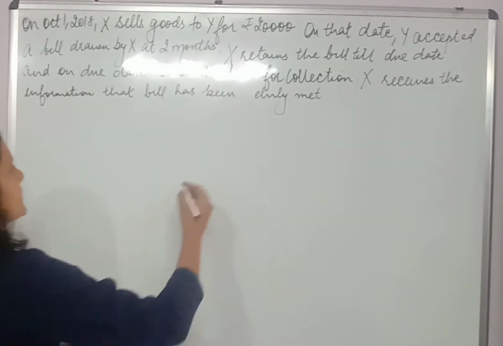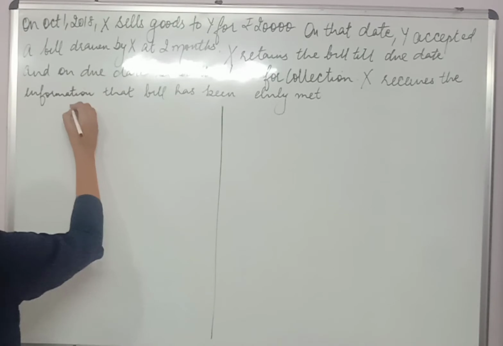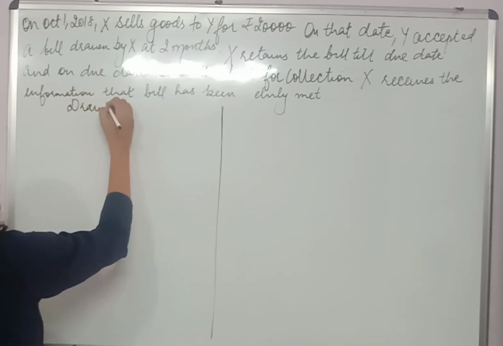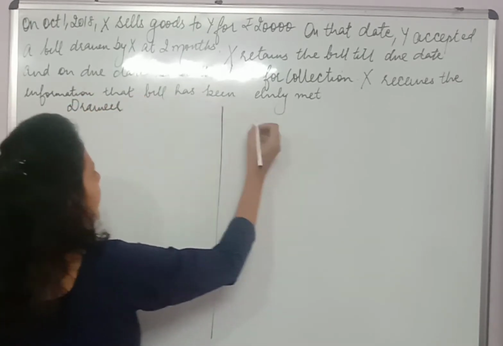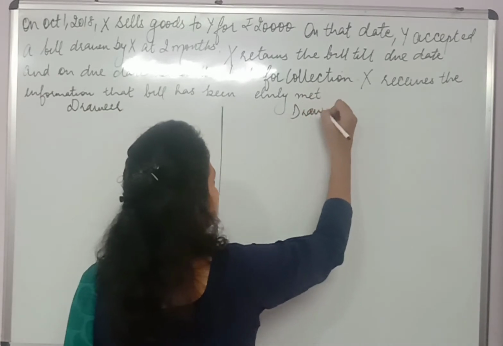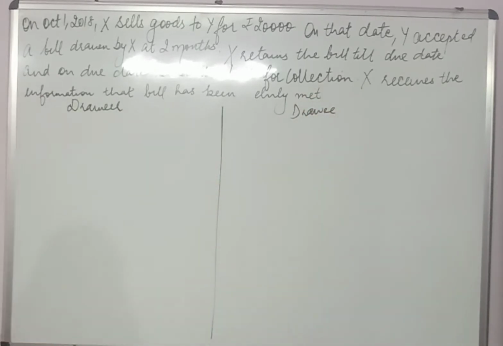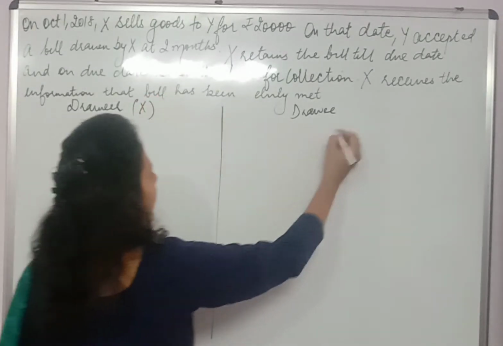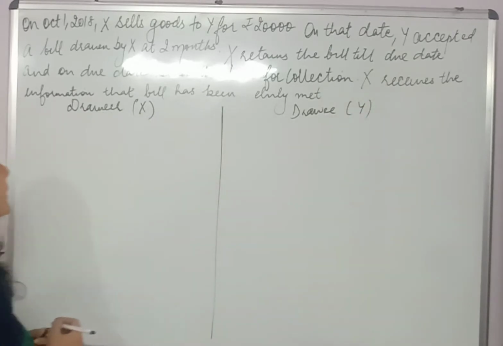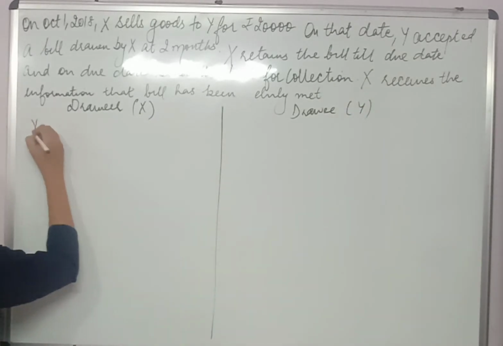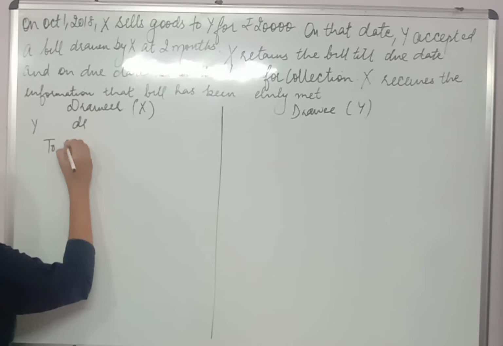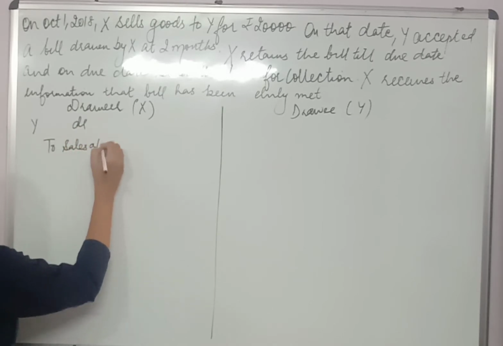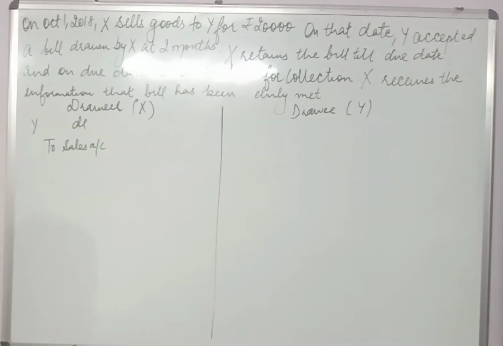So now let's discuss one question. We have to pass entries in the books of drawer as well as in the books of drawee. Read the question. On 1st October 2018, X sells goods to Y. It means X is drawer and Y is drawee. Now as X has sold the goods, the entry would be Y account debited to sales account. You know the meaning of this entry very well.